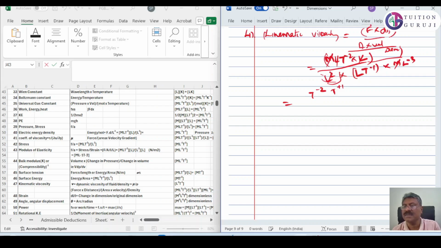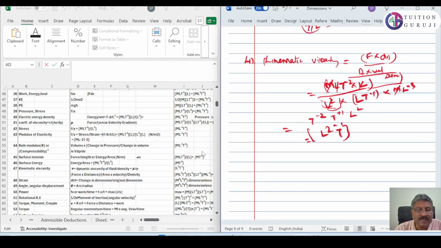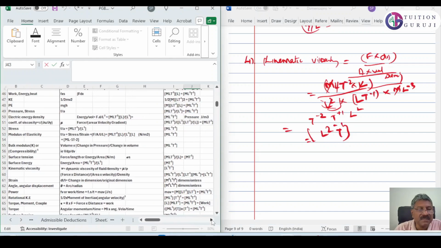Then you have L into L raised to minus 3, so you will get L square at the top. So you will get L square T raised to minus 1.